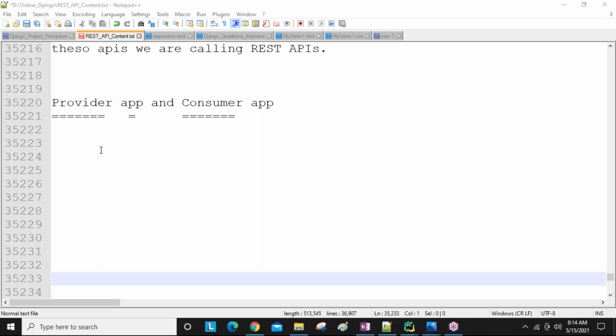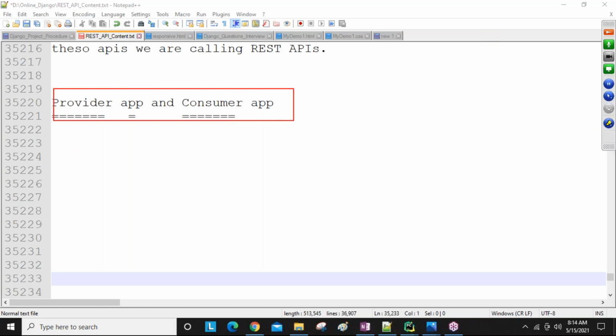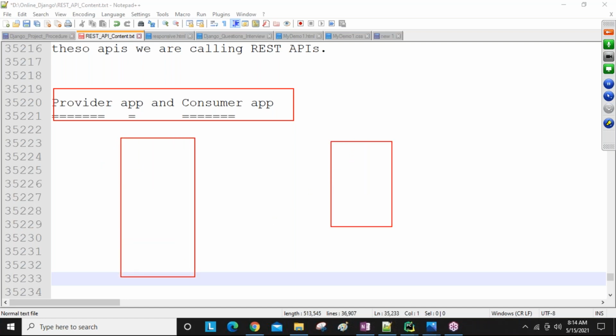So here is my simplest definition and final conclusion, madam. You can see here one application is there, and this application is providing some APIs.